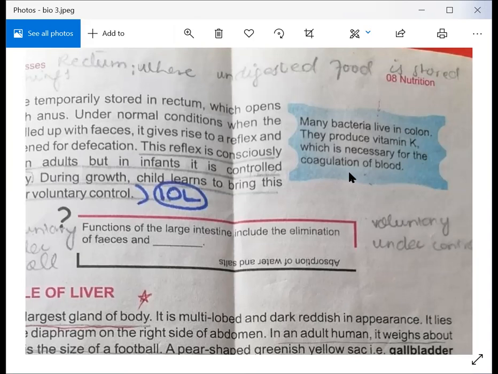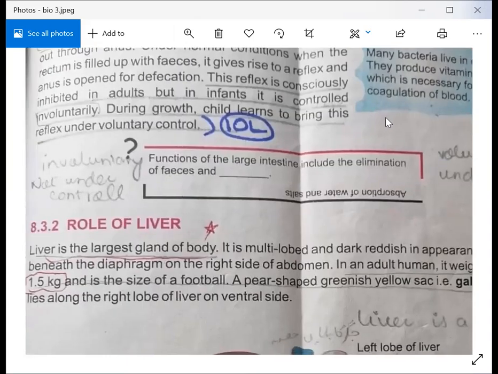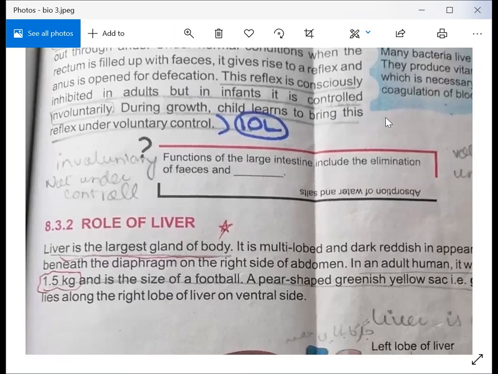Okay, now we will discuss the liver. This is the last part of your alimentary canal. Actually, the liver is also part of your digestive system. What is a liver? Before starting, I would like to share the introduction of the liver. A dark reddish organ. The liver is the largest gland of the body. You have to underline, it is the largest gland of the body. Largest gland is important for your MCQs.